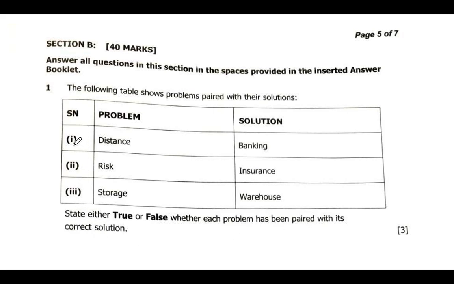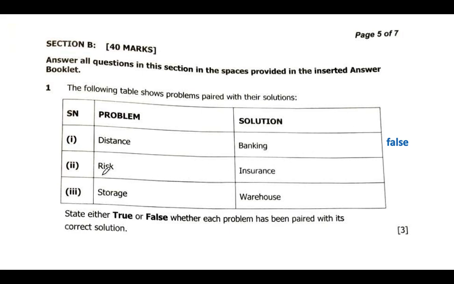Let's look at one. Distance and banking does not correspond. What can correspond to distance is transport, because transport corresponds to, for example, distance. So this is not corresponding. If it were a loan or anything like that, then we could say banking. So this is not a solution, so we can say this is false.